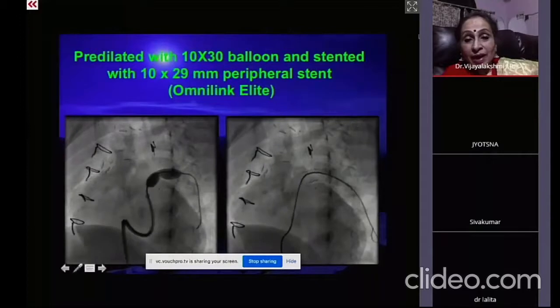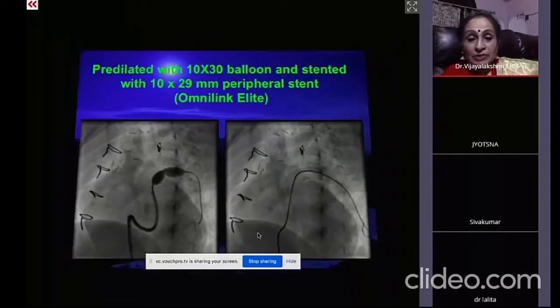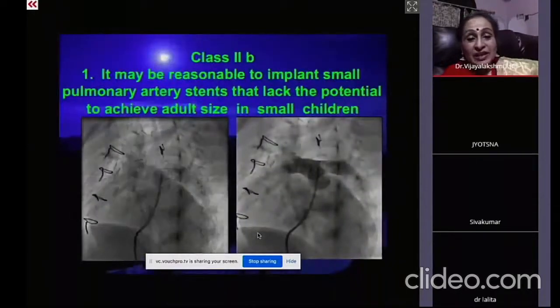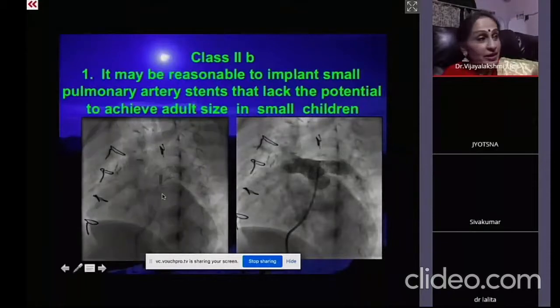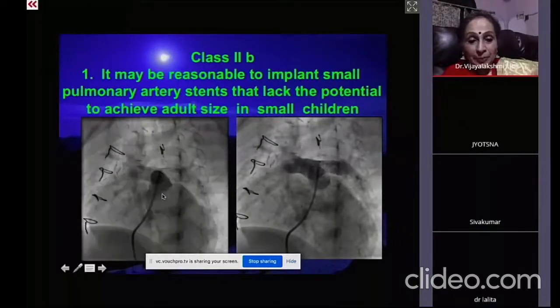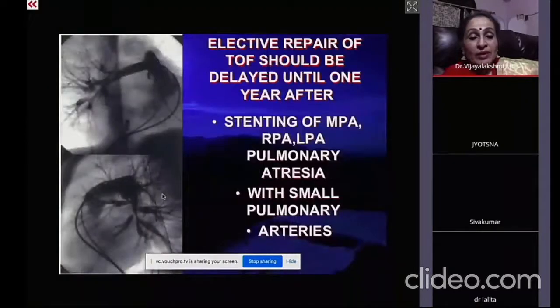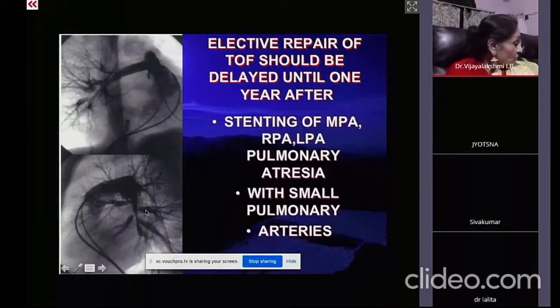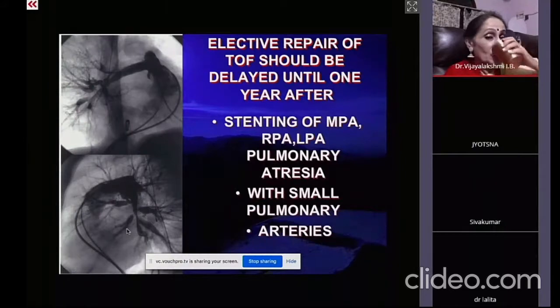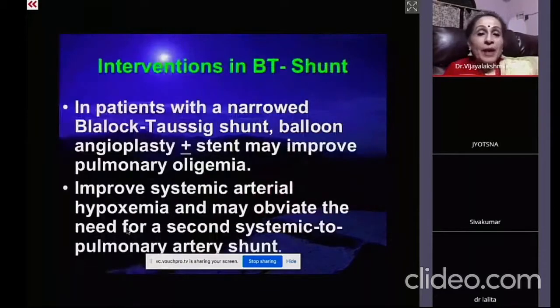So these are the marker pins, and these are the suture ones. Now you can see that the post-stenting angio shows a good opening of the LPA stenosis. But when there are multiple stenoses like this, invariably associated with Alagille syndrome, it's very difficult. So one by one, you have to go on tackling each one of them and dilate all of them. Now, any questions? Otherwise, we'll move on to the intervention in the BT shunt.